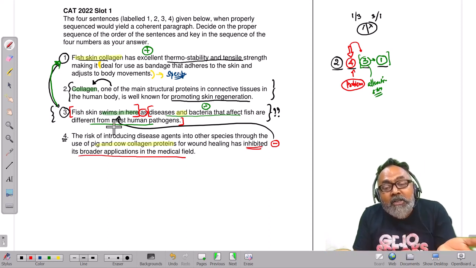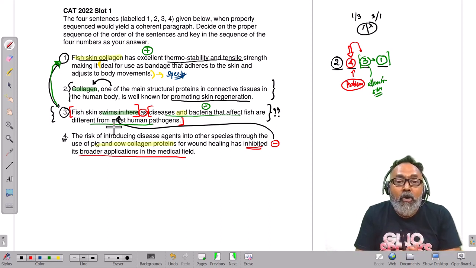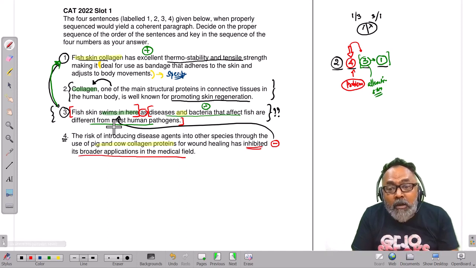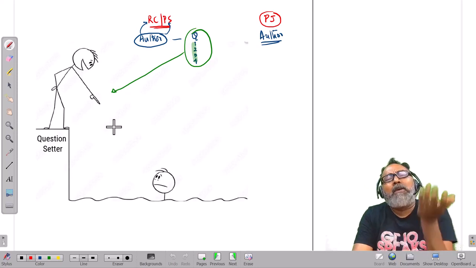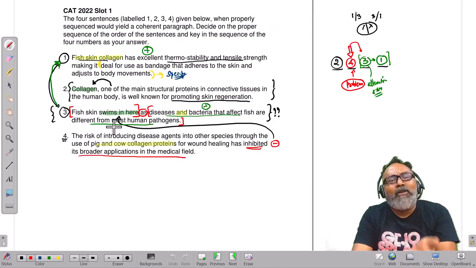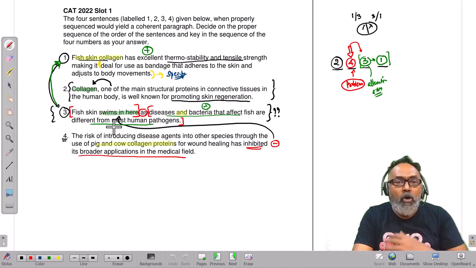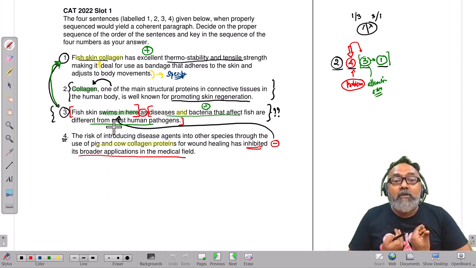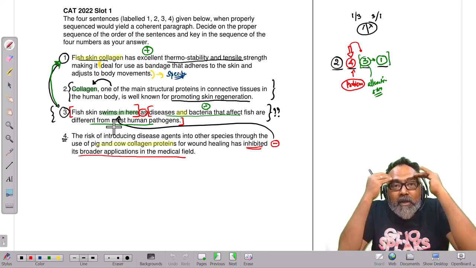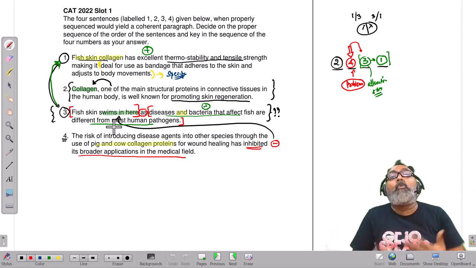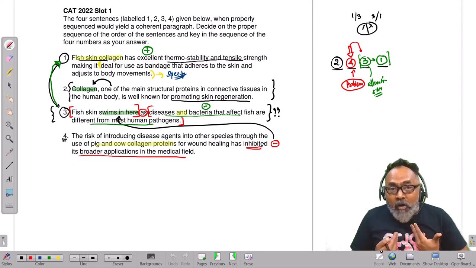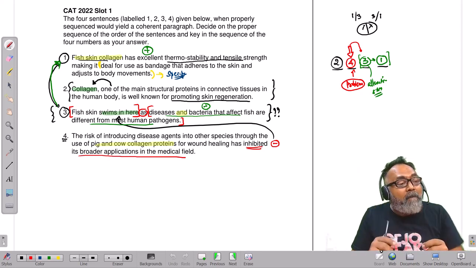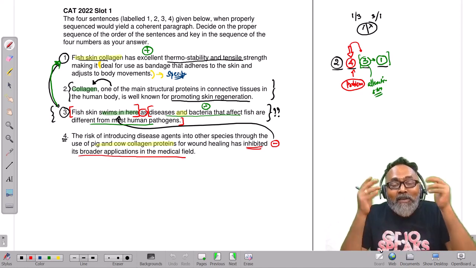Now at this point in time, whom do we blame? Obviously, we can't blame the question setter, can we? What did the question setter do? The poor question setter, what did they do? They just picked a passage written by another author and we should blame the author. Oh, I really wanted to know whom we should blame. There's nothing we can do about it, right? We don't know whom to blame. In the examination, we're not going to sit and figure out who did this, whether the author did this or the question setter did this. We can't. So we'll ignore it. But it's also important to understand what the question setter involved.